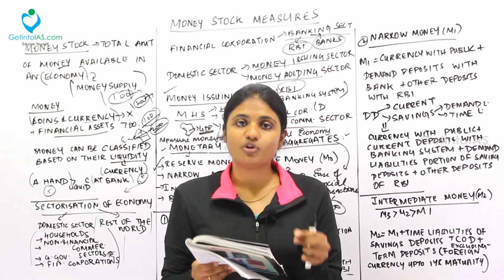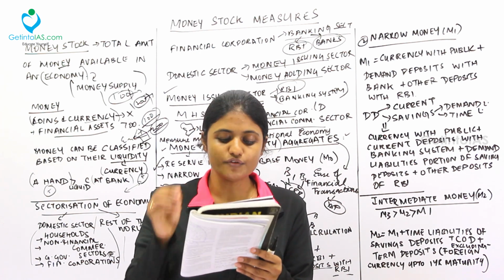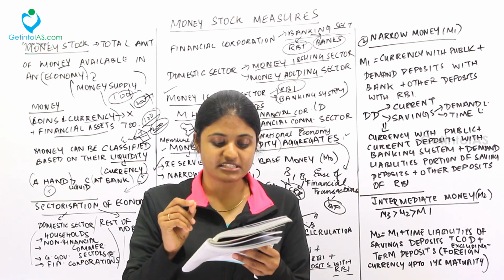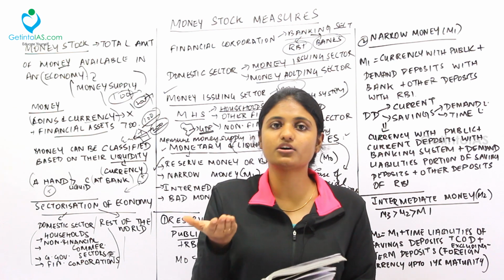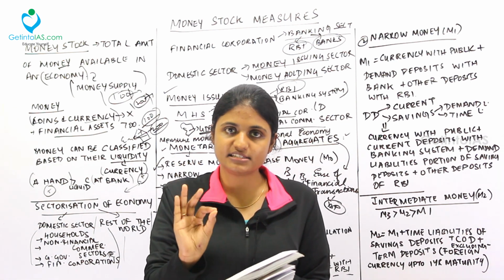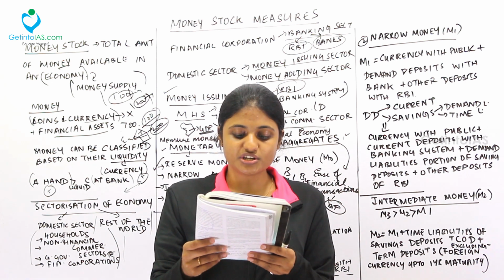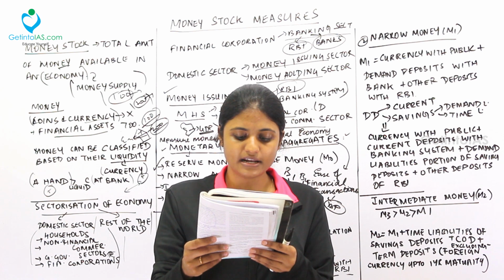See, I'll elaborate M0 again. The currency in circulation is the total amount of rupee notes issued by RBI and the rupee coins issued by the government of India. So, I told you, currency in circulation means all the amount we have in hand, that is the currency plus the coins, right? Then the currency in circulation is equal to the total of the currency held by both public and banks.